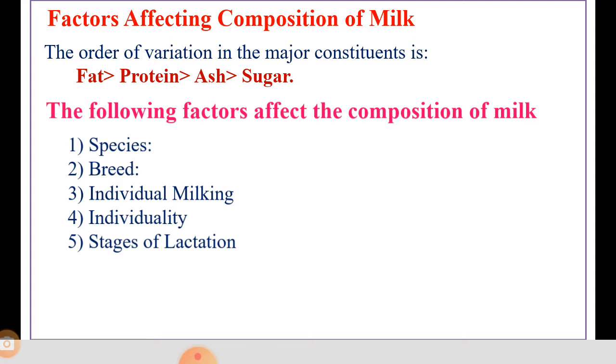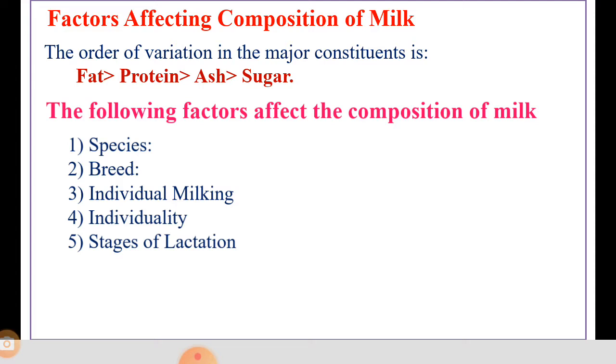Then the next point is individuality of animals. Individuality is also responsible for milk content. The fat percent of milk of a cow is an inherited character. Therefore, other things being equal, the fat percent of milk of an individual cow changes to some extent.